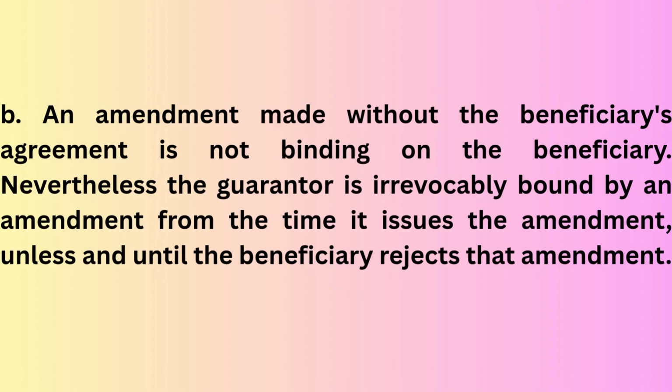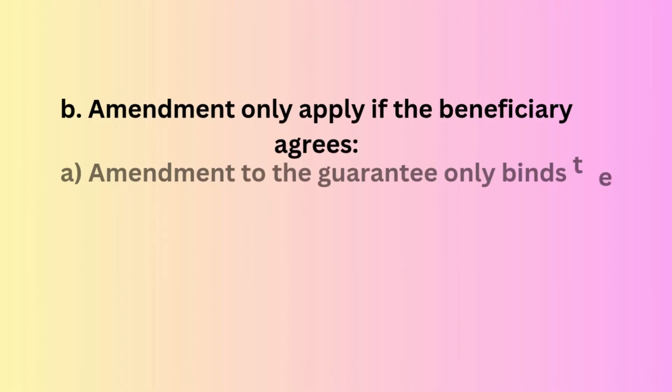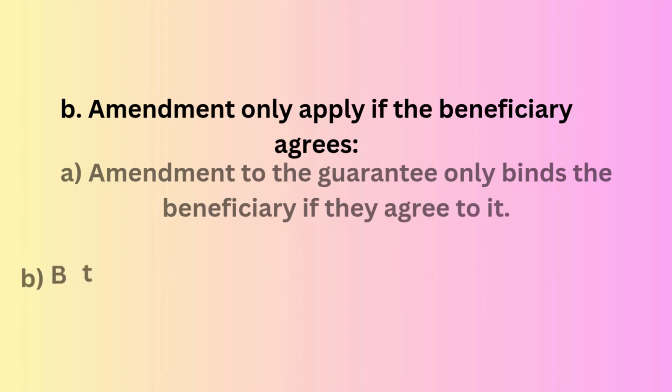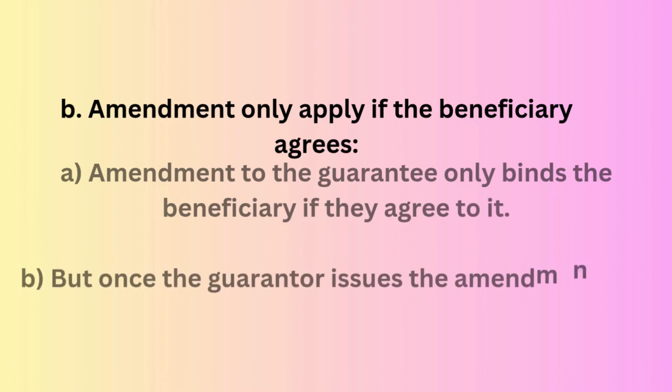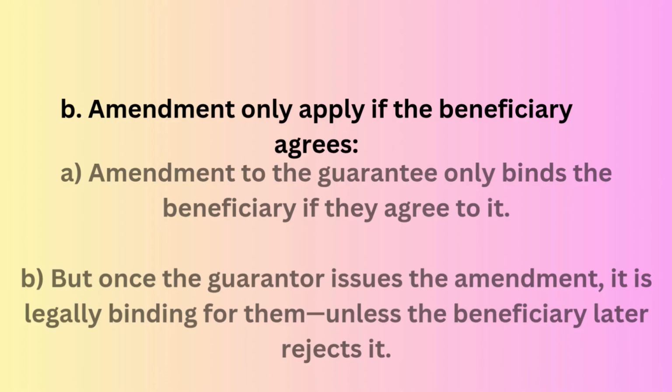As per point B, an amendment without the beneficiary's agreement is not binding on the beneficiary. If the guarantor issues an amendment at the request of the applicant or instructing party, for that amendment to become effective, the beneficiary must agree to it. Means the beneficiary is not forced to accept any amendment unless they explicitly agree.